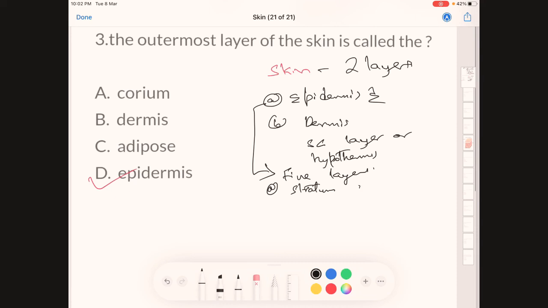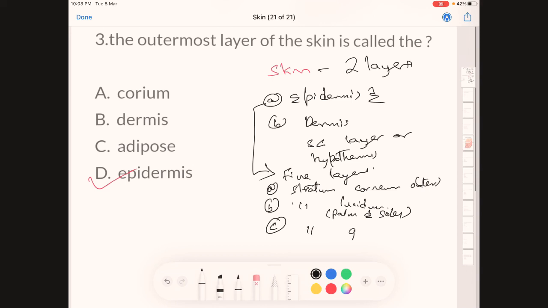The first one is the stratum corneum, the outer layer. The second is the stratum lucidum, mainly present in the palms and soles.